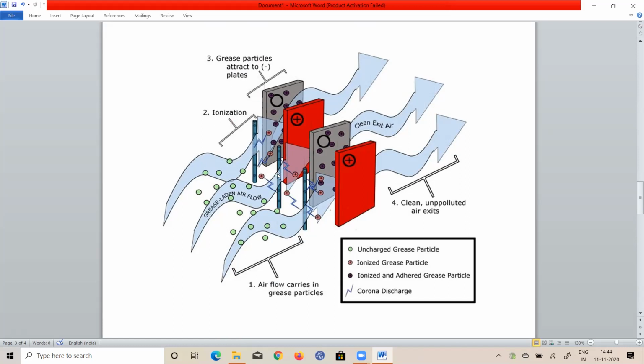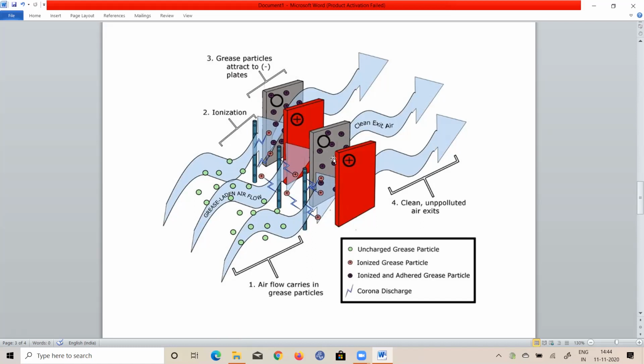See, some electrodes are there here, vertical tube kind of things. Okay, electrodes. See here: uncharged grease particles, ionized grease particles, ionized and adherent grease particles, corona discharge. Some corona discharge here. The positive charges are there, no? So the particles get charged here, then passing in between these plates, the particles attach to the gray color plate. You can see here, the red color plate is the positively charged plate, and the gray color plate is the negatively charged plate. The particles are attracted towards this negatively charged plate, so clean gas will be obtained.